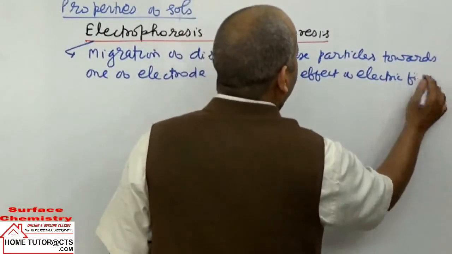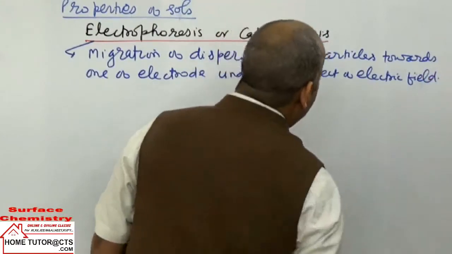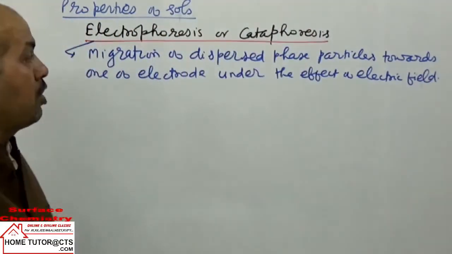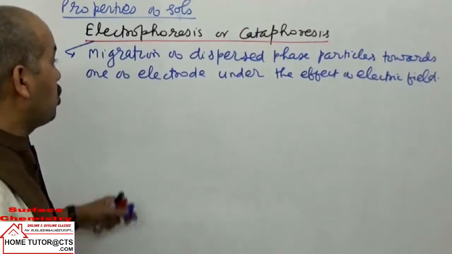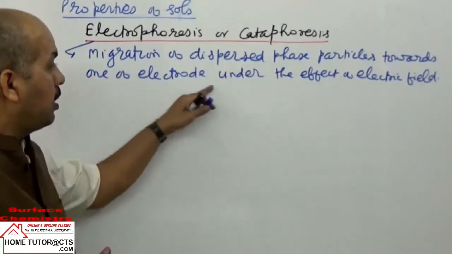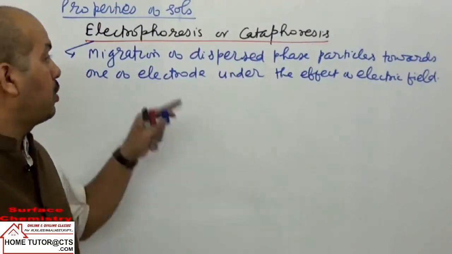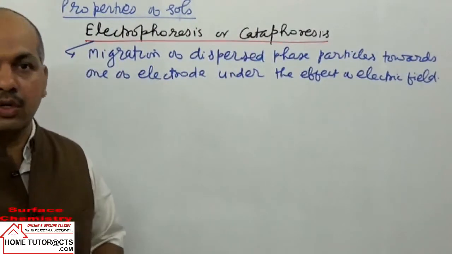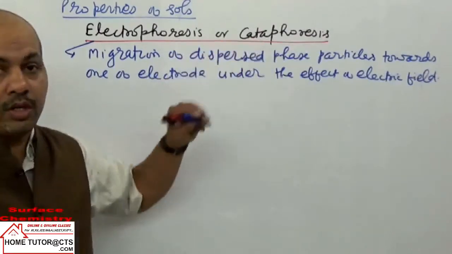When we apply an electric field, the dispersed phase particles migrate towards one of the electrodes. This phenomenon is called electrophoresis. It was called earlier cataphoresis.